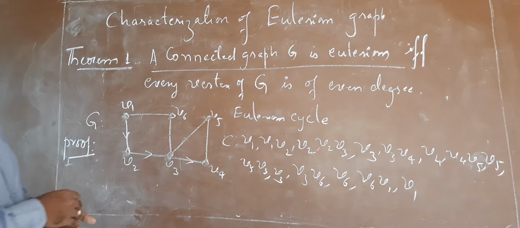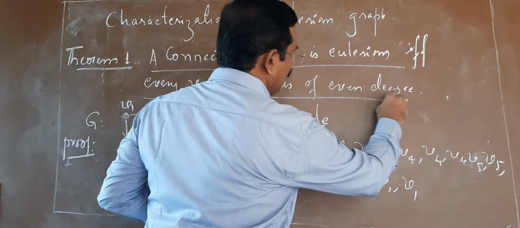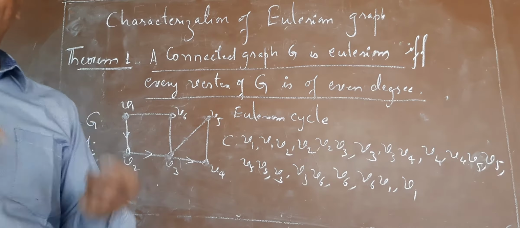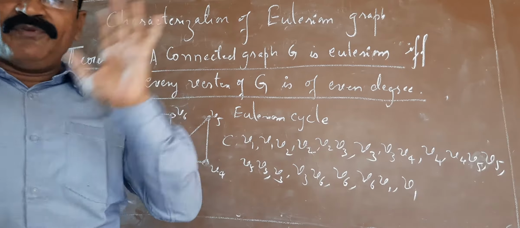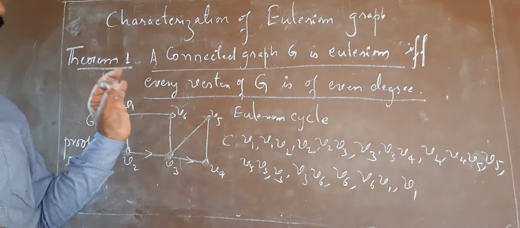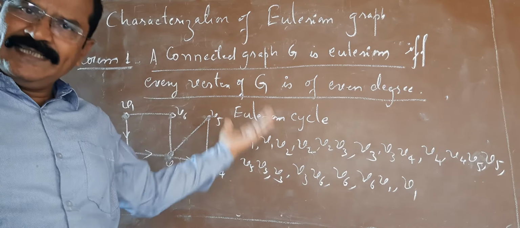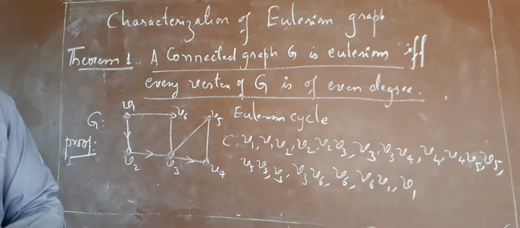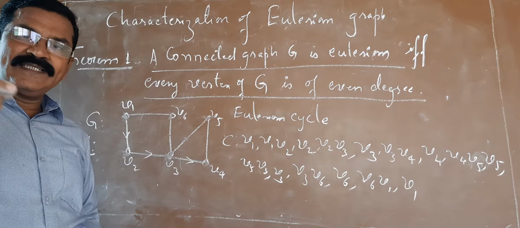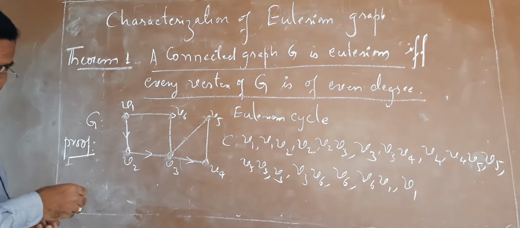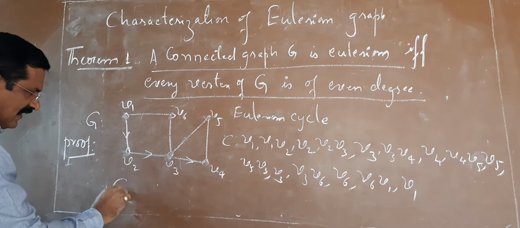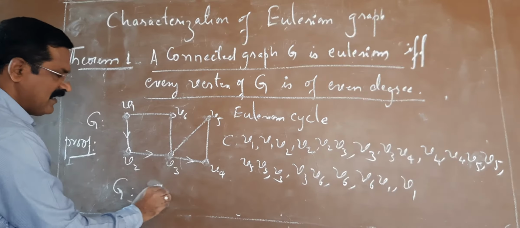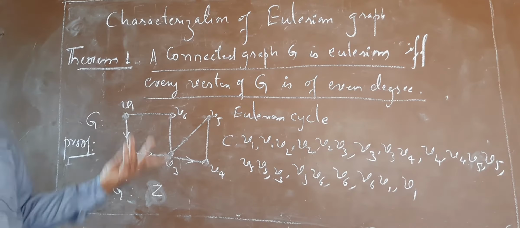Conversely, suppose every vertex of G is of degree even. Then what happens? Then every vertex of G has degree at least 2, because degree of every vertex is even. It implies degree of every vertex is at least 2. Therefore, if degree of every vertex is at least 2, then that graph contains definitely a cycle Z.